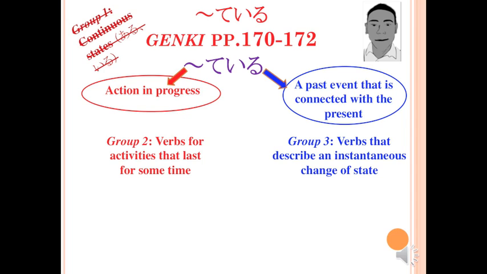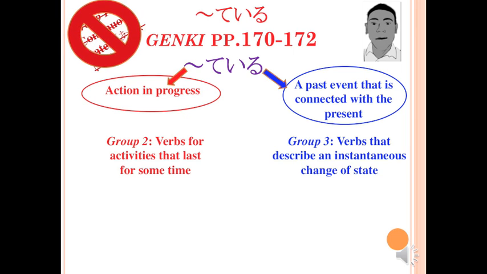Verbs such as aru and iru are from the first group. These two verbs, for example, describe the continuous state of inanimate or animate existence. Verbs from this group are never, ever, ever used together with the helping verb iru. This means that you will never encounter a Japanese expression that includes iteiru or atteiru.